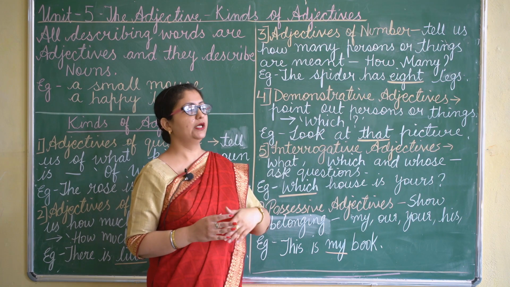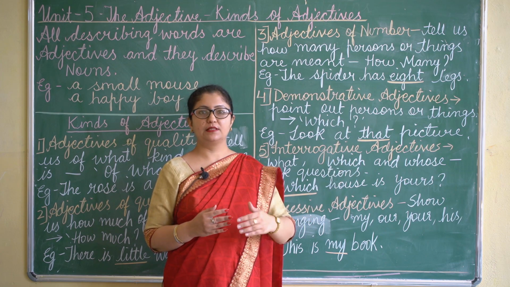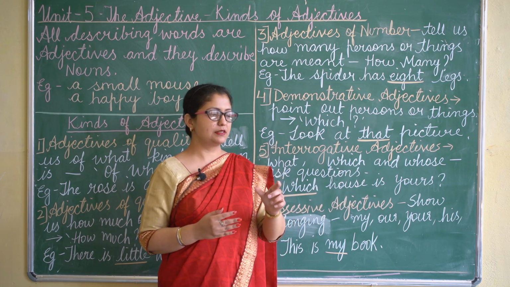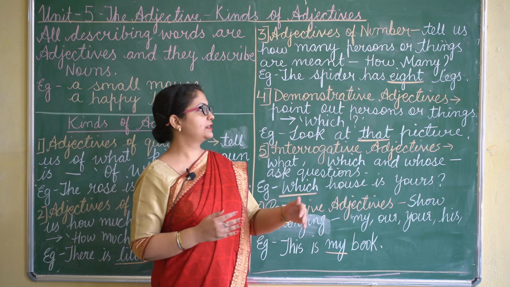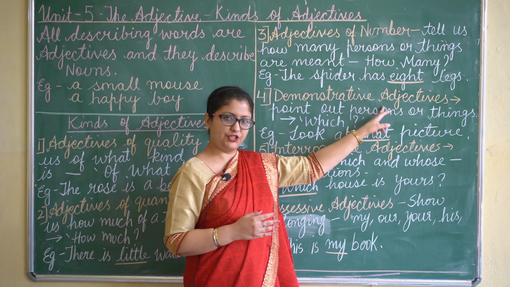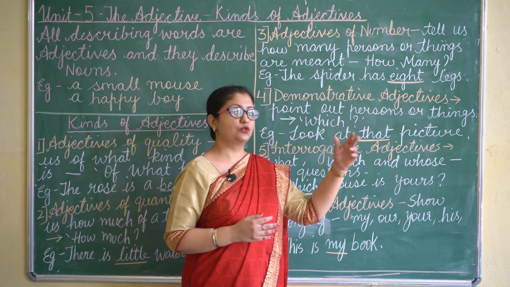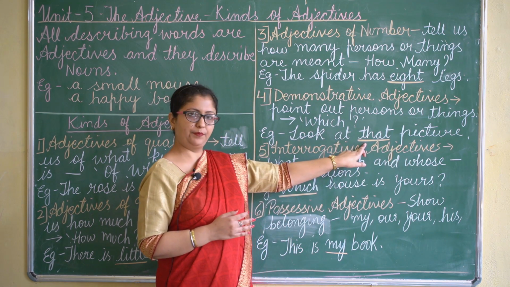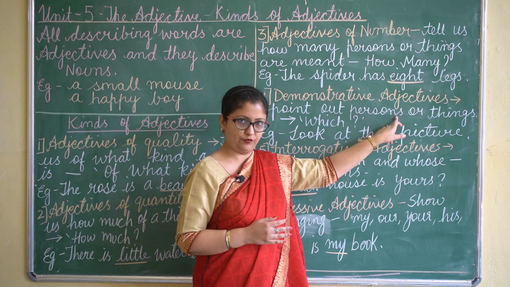If you are asking which book, you can say that book. Like, look at that picture. So which picture? That picture. So the word that is a demonstrative adjective.